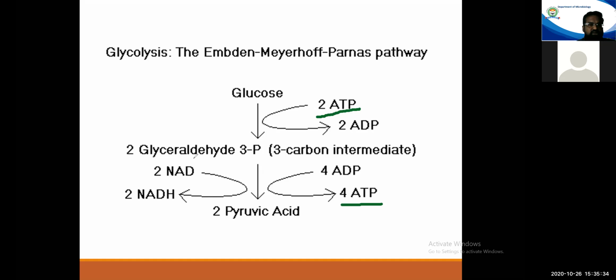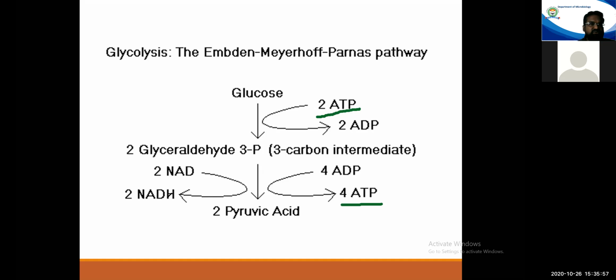Means 2 molecules of NAD are converted to 2 molecules of NADH2. This reducing power may be utilized in biosynthetic reactions, or it may enter the RETC, and there it could be converted to ATP molecules again.